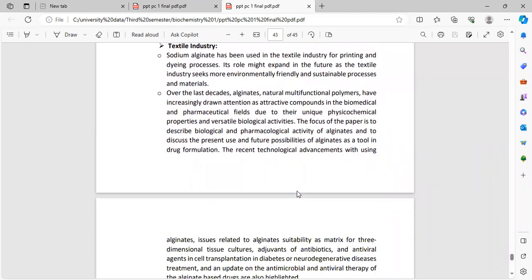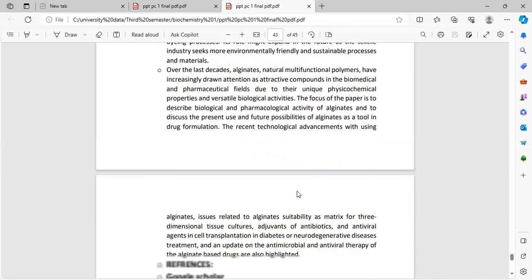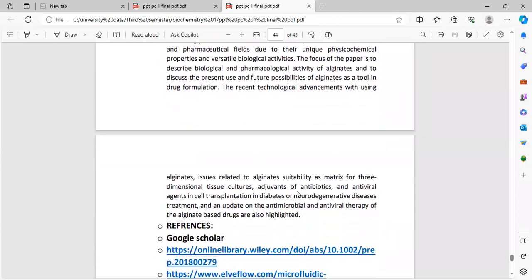Over the last decade, alginates, natural multifunctional polymers, have increasingly drawn attention as attractive components in the biomedical and pharmaceutical fields due to their unique physiochemical properties and versatile biological abilities. The focus of the paper is to describe the biological and pharmacological activity of alginates and to discuss the present use and future possibilities of alginates as a tool in drug formulation.